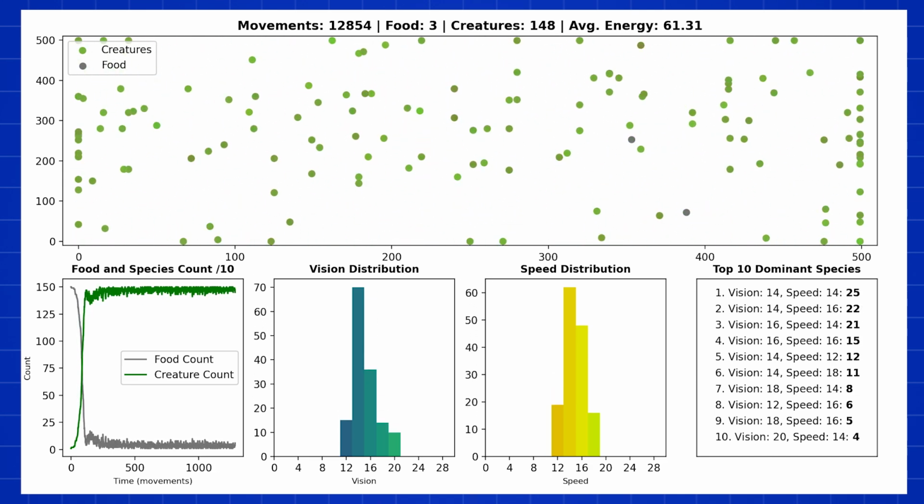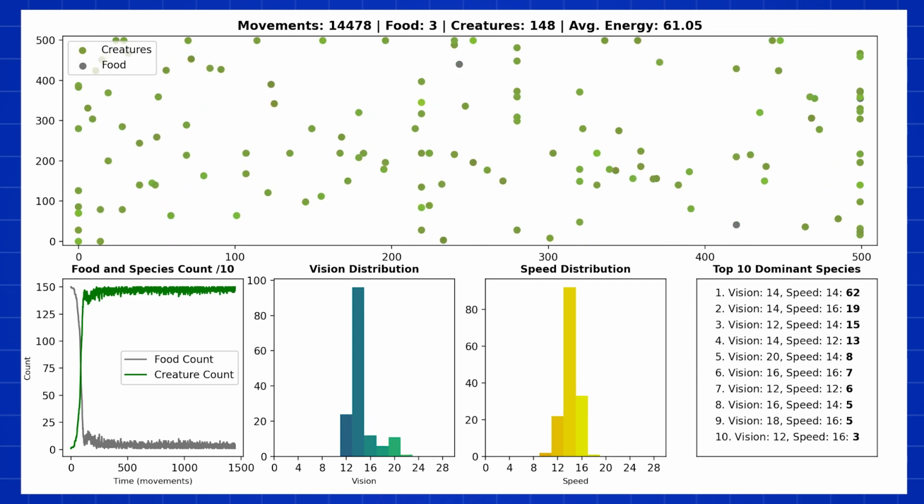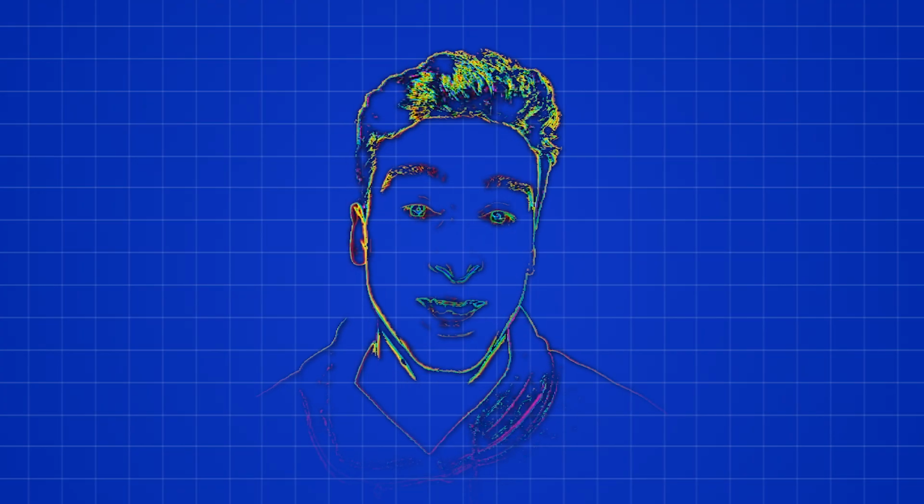After 15,000 movements, we can see that our population was established around vision and speed of 14, whereas the dominant species had population of 42.